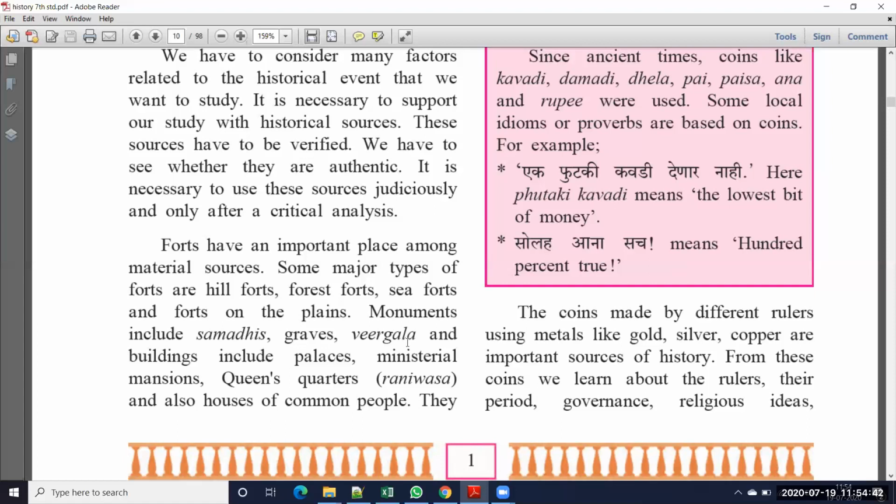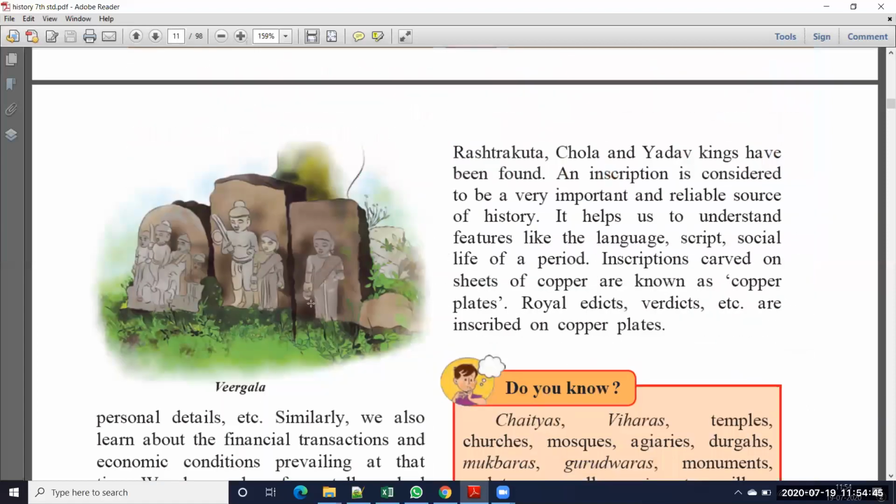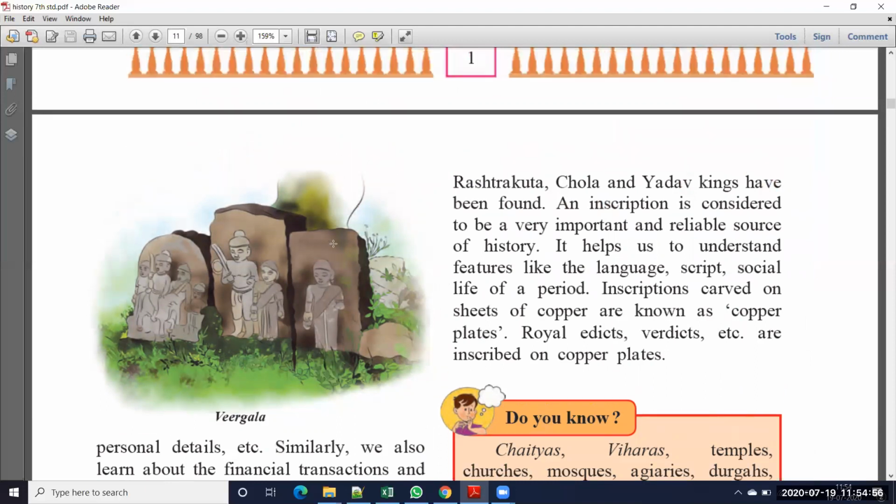Viragala means what? See here, I'll show the picture. This picture, this we call a viragala. Viragala means on the stones they drew pictures, or they carved pictures, or they wrote some information. That we call a viragala.